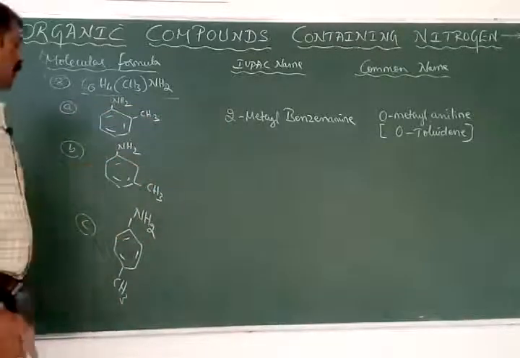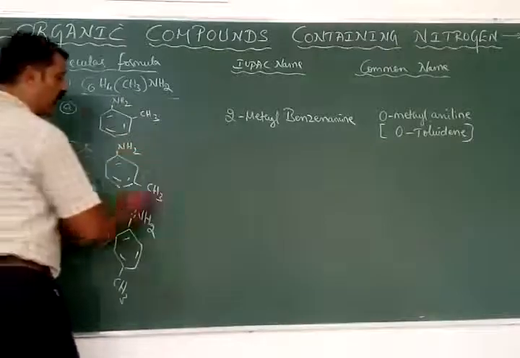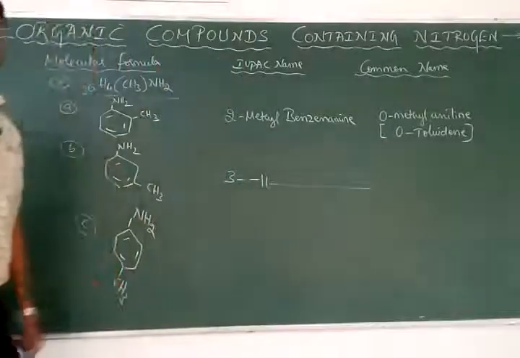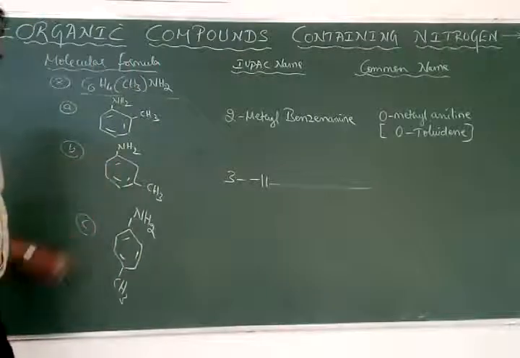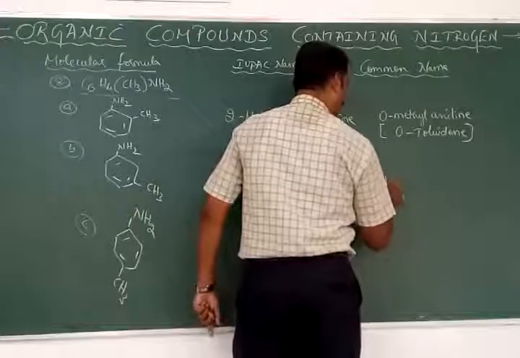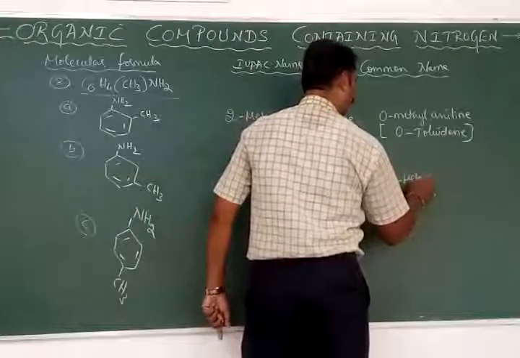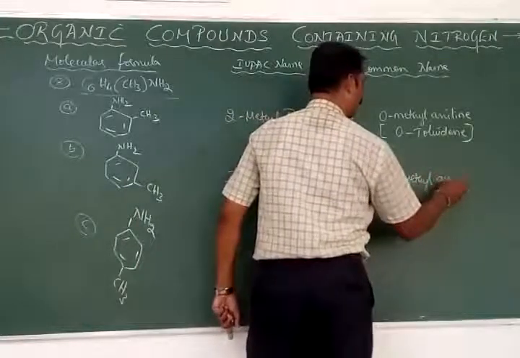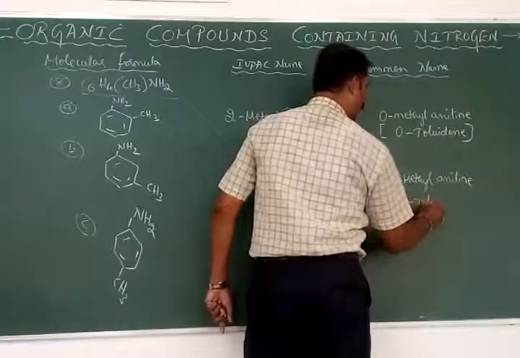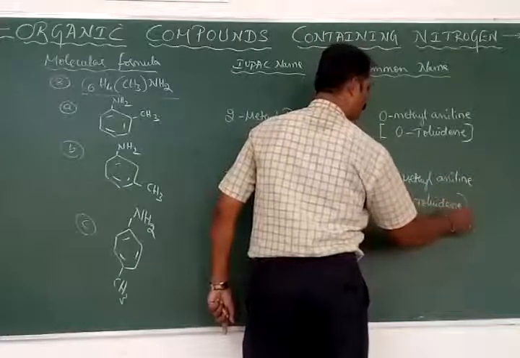Similarly, we can have the same thing. This is benzenamine. Methyl is present at the third position. Therefore, it is called 3-methyl benzenamine. Here, meta-methyl aniline, also meta-toluidine, again having a toluene component.